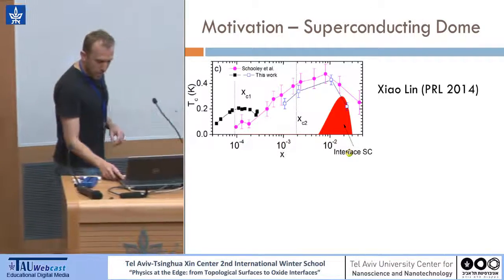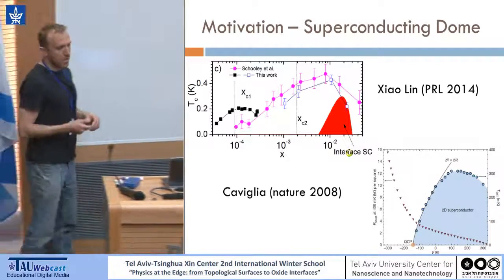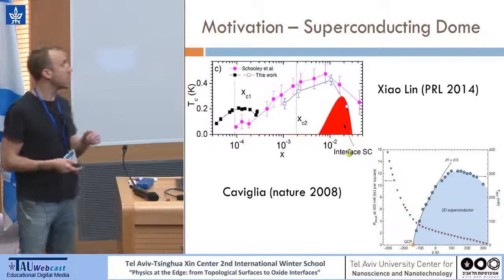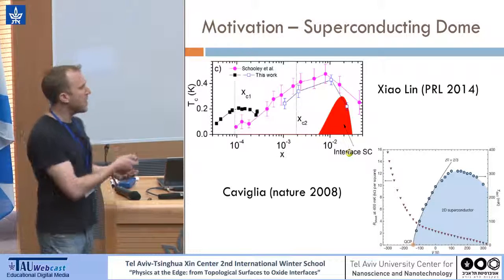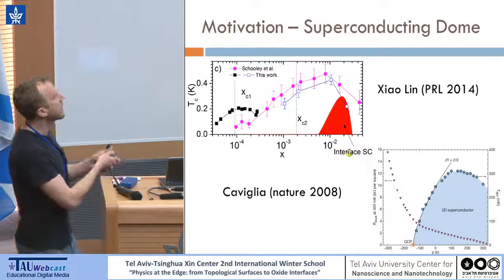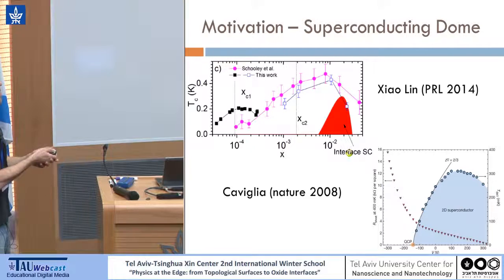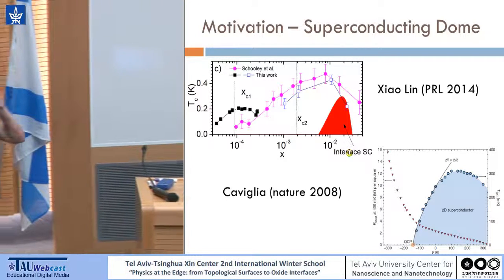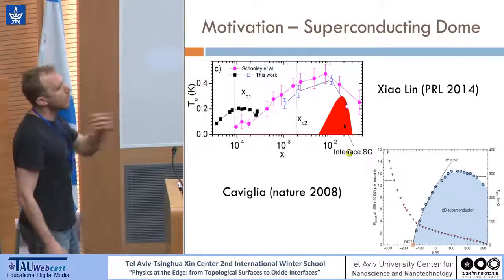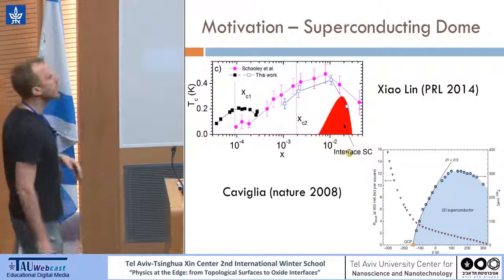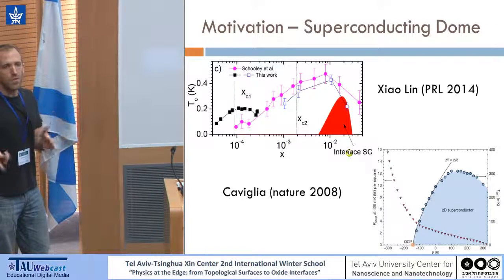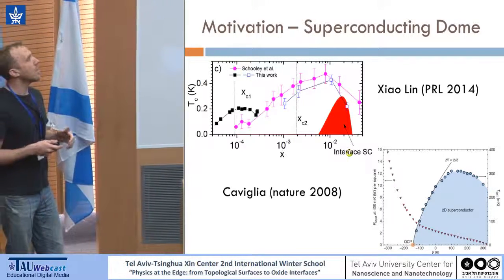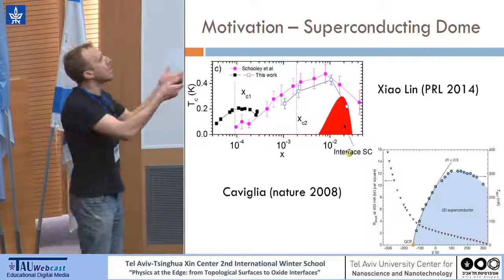Now, again, as you saw in the morning, Caviglia was the first one who measured this superconducting dome at the STO-LAO interface, but one of the main differences between this graph and this graph is the x-axis, which is gate voltage and not carrier density. We'll go to that in future slides, but keep that in mind. It is not directly the gate voltage, which is implying the carrier density.